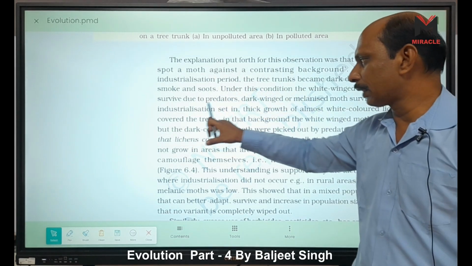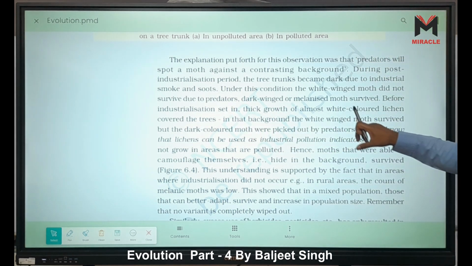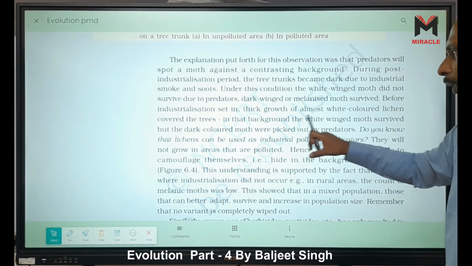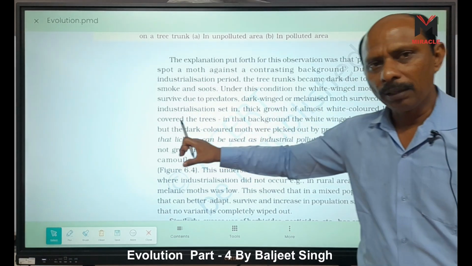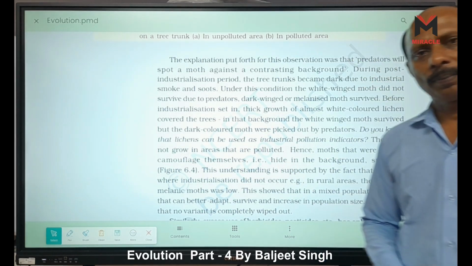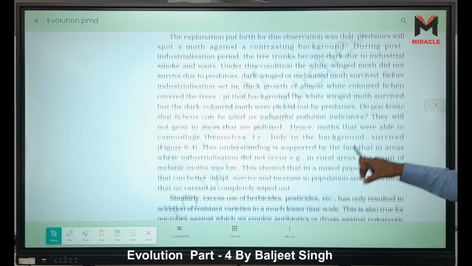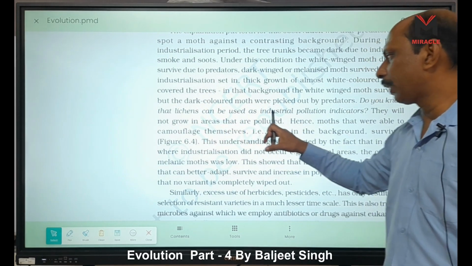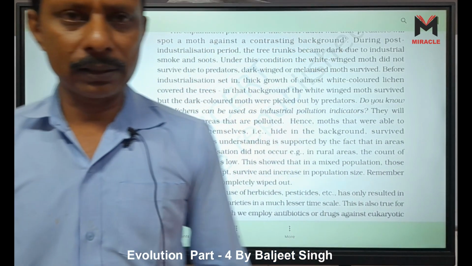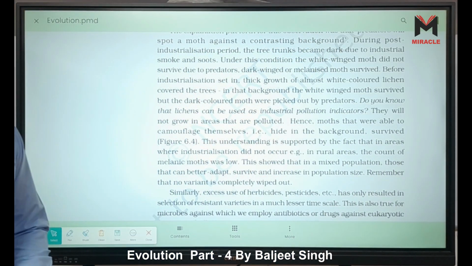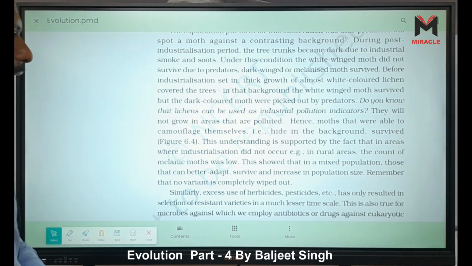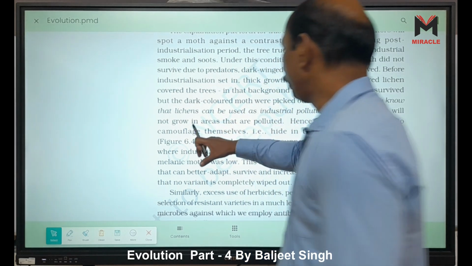Before industrialization set in, a thick growth of almost white-colored lichen covered the trees. In that background, the white-winged moth survived, but dark-colored moths were picked out by the predators. Do you know that lichens can be used as industrial pollution indicators? Yes, they are called bioindicators. How are they bioindicators? Because they cannot grow in polluted areas. They can grow only in non-polluted areas.